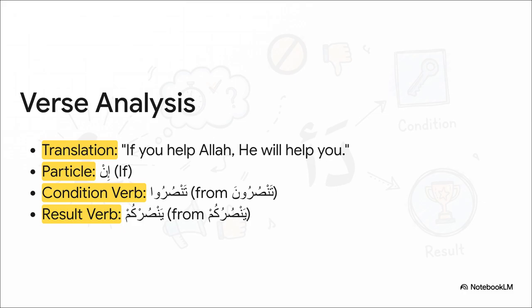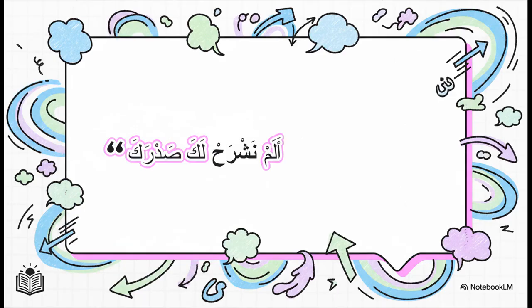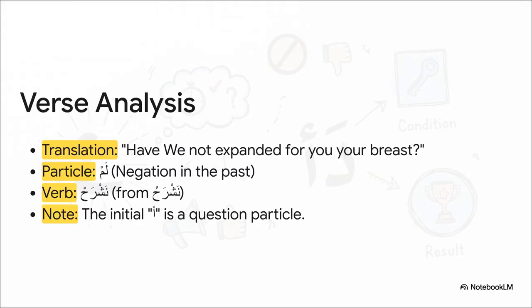By linking these two verbs, the verse forges an absolute, unbreakable conditional promise. For our second example, let's look at a famous verse from Surah Ash-Sharh. This time, we're going to see the one-verb modifier lam at work. Here, the key particle is lam, and we know that one negates in the past tense. So the verb nashrah, we expand, becomes jussive. Lam nashrah means we did not expand. But when you add that question particle, the alif, right at the start, it transforms the entire phrase into this incredibly beautiful and powerful rhetorical question.